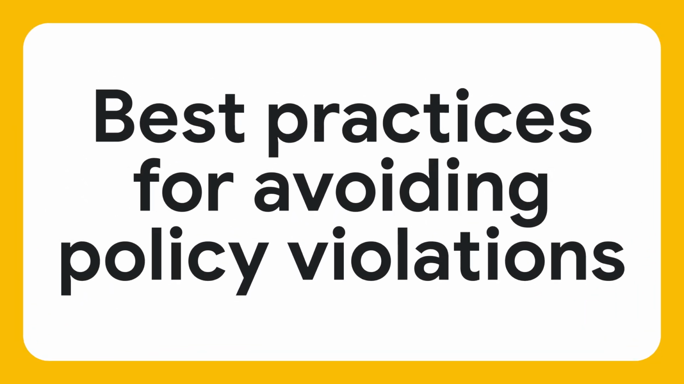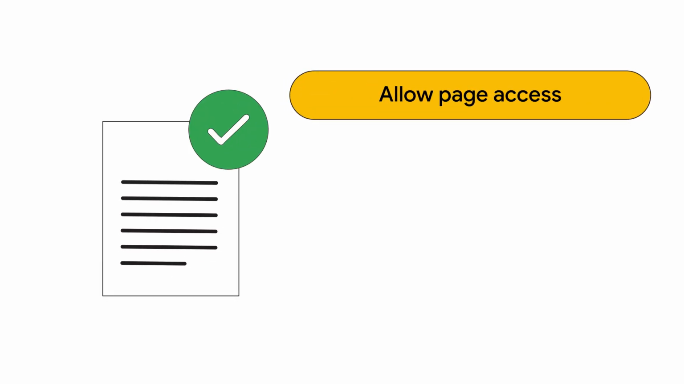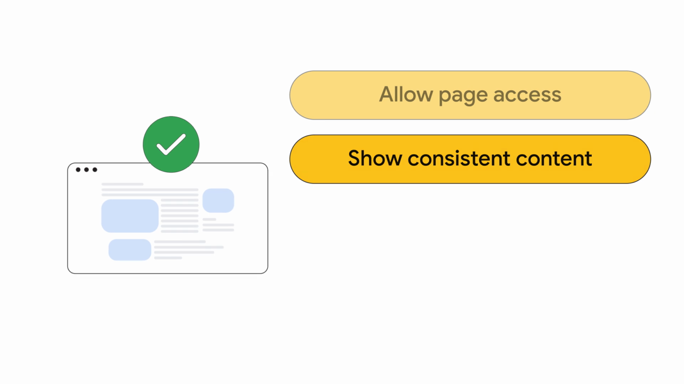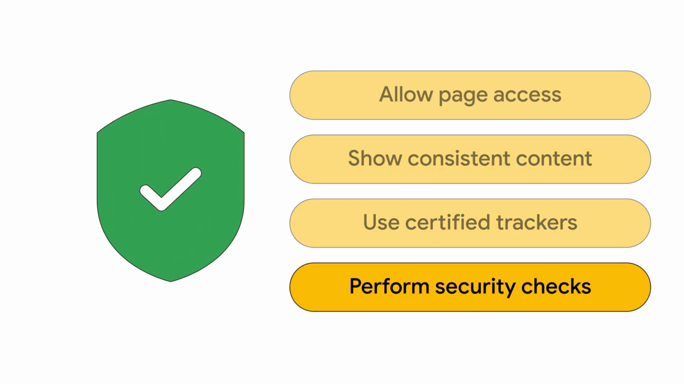Best practices for avoiding policy violations. To avoid policy violations, ensure Google can review your pages, avoid hiding non-compliant content, only use Google-approved click trackers, and regularly scan for hacked content.